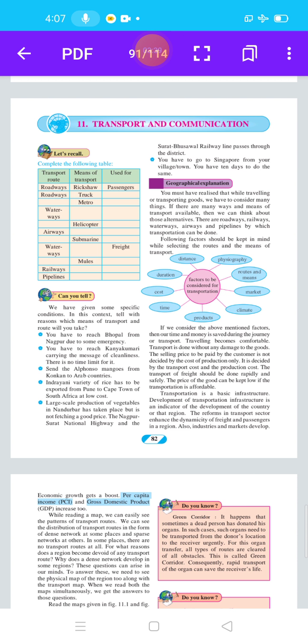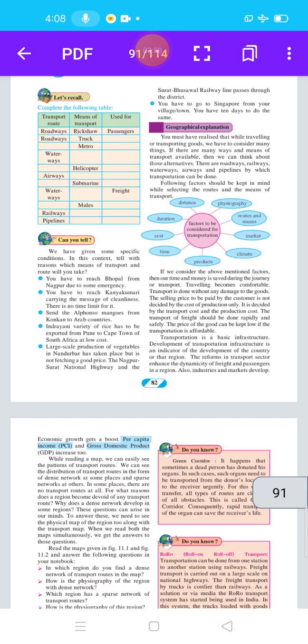Then next is, Indrayani variety of rice has to be exported from Pune to Cape Town of South Africa at low expenditure. The answer is, in such a condition we will choose waterways as a route and ship as means of transport, because rice is a comparatively durable agricultural good, and in the given situation it is transported at low cost.